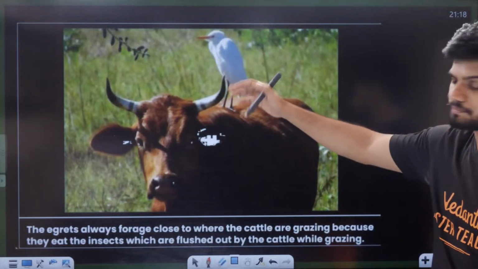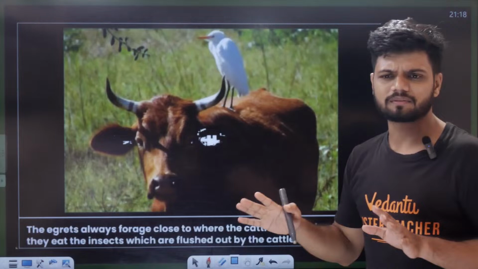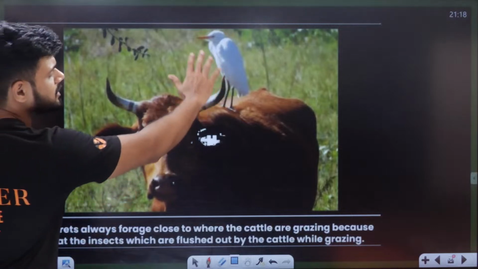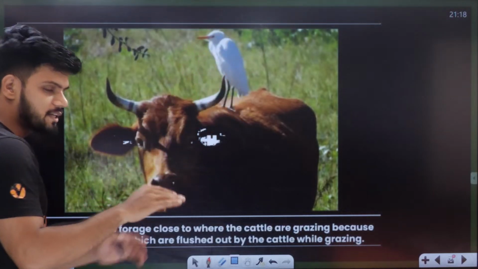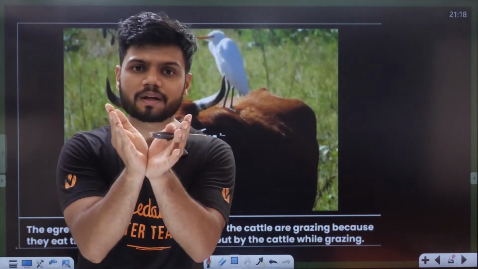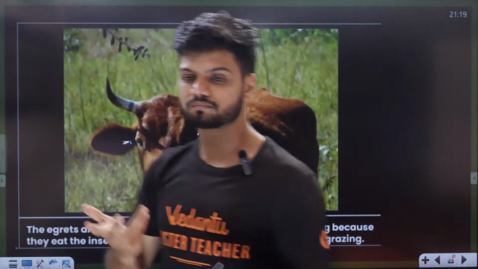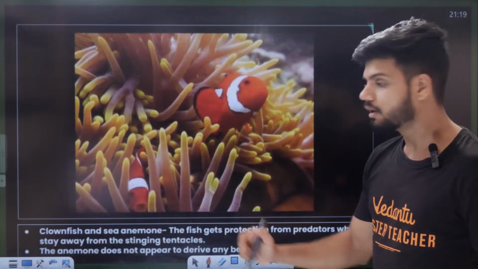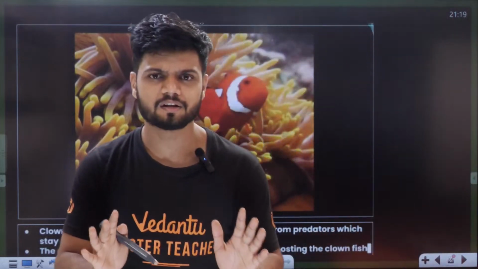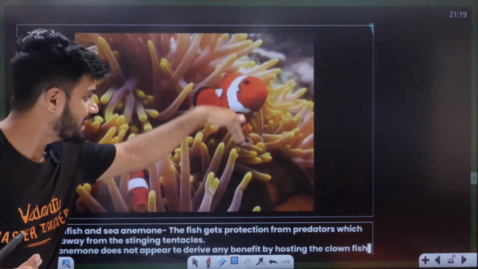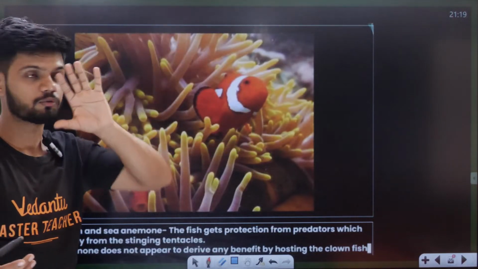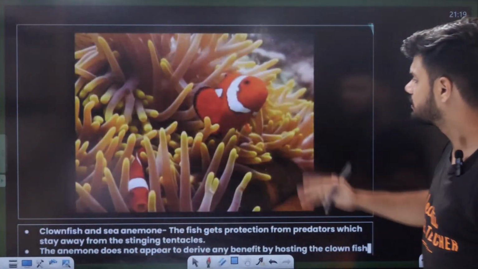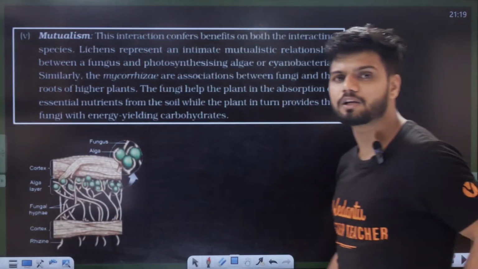You might have seen this in villages, right? Now here the cow doesn't care what is happening, but the egret is benefiting. How? When this cow is walking, it is moving all the grass. When the grass is moving, the egret is coming and eating, benefiting easily. Okay. Another example is clownfish and sea anemone. Here the sea anemone doesn't benefit, but this clownfish is able to benefit by hiding in the tentacles from predators. When a big fish comes, it hides. Right? So one is benefited, the other is neither harmed nor benefited. So that is the end of commensalism.